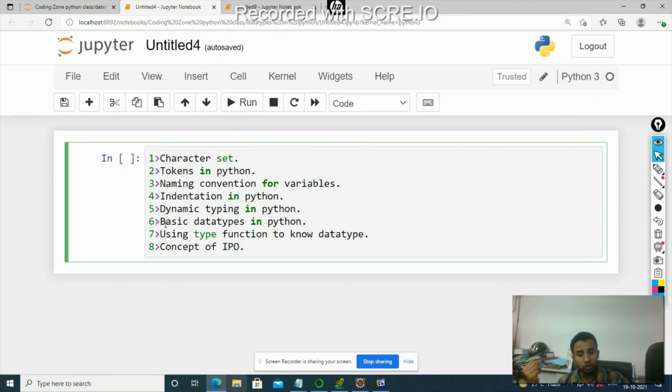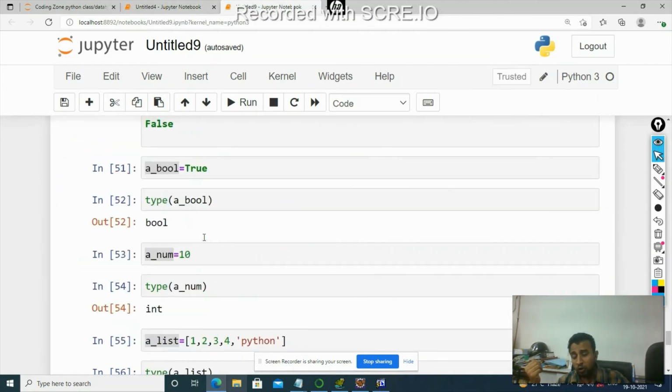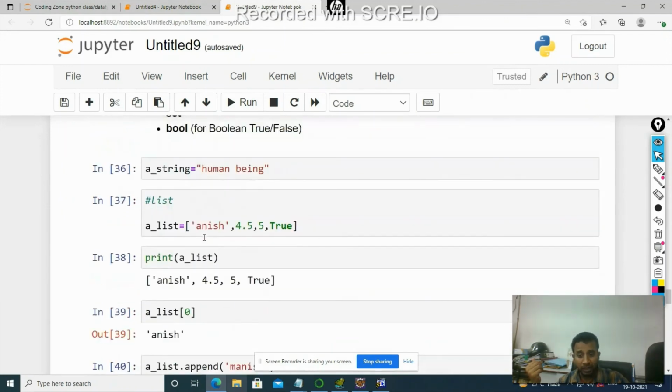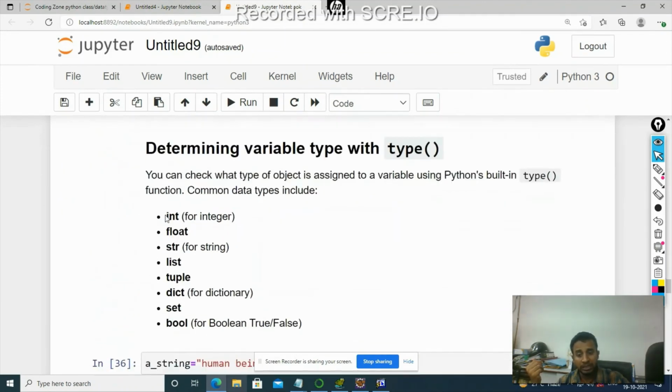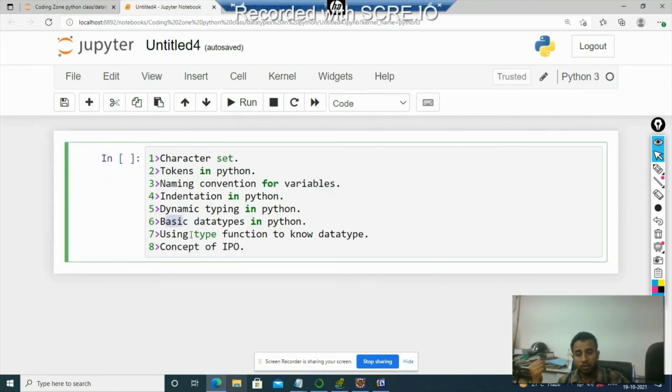We have also talked about different data types in Python. This is not the end for data types. We'll be talking about each data type separately in a separate video. And then we have talked about the type function, and we have also briefly talked about the concept of IPO.